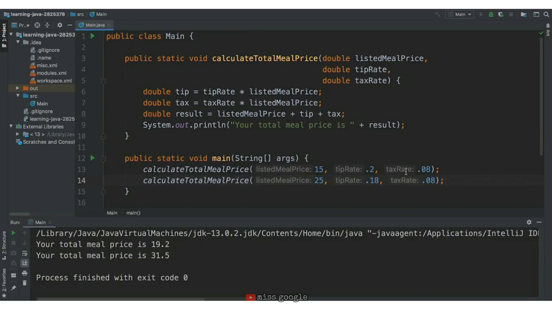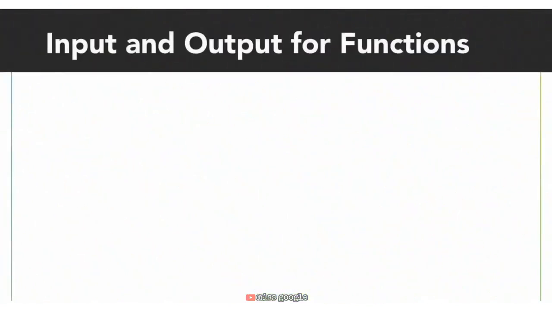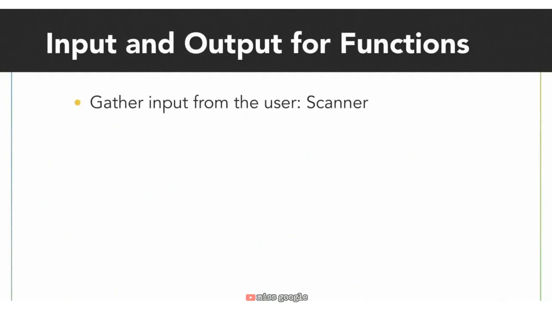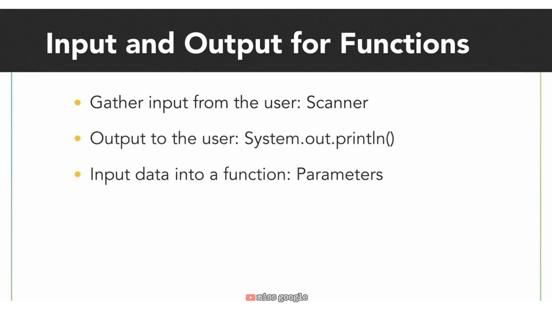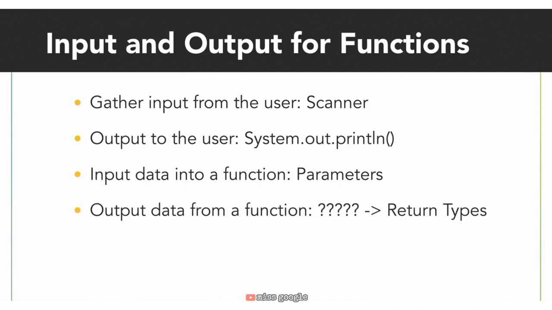So far, the only way we've outputted data is System.out.println, and this really outputs data to the user. We've gathered input from the user in the past with the scanner, and in the last lesson, we learned how to input data into functions using parameters. Now we're going to learn how to output data from functions using return types.